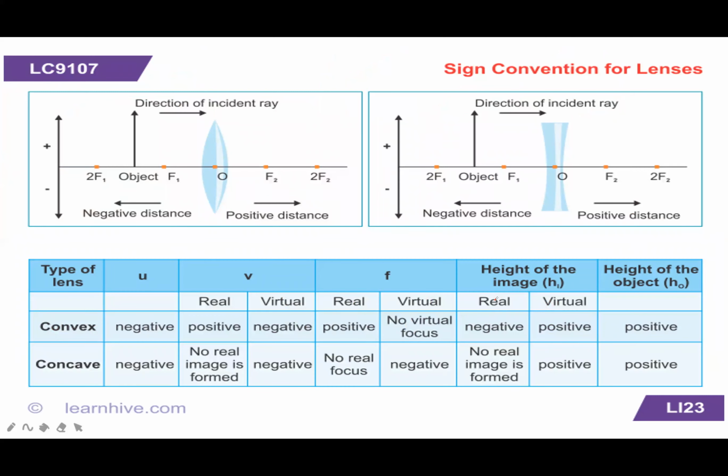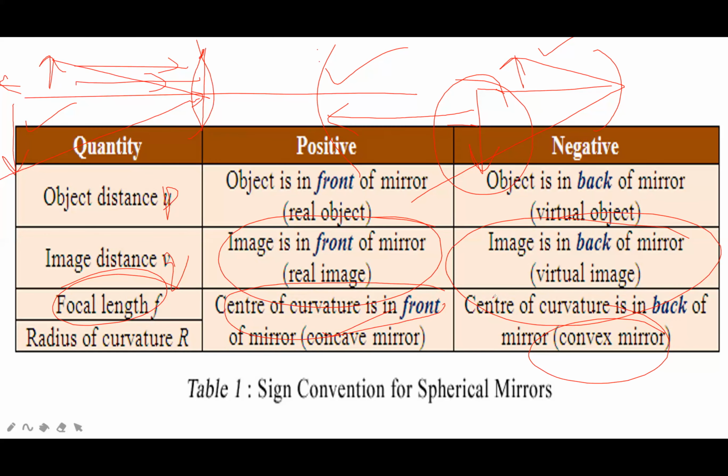So, object distance, if the object is real, will be taken positive. If the object is virtual, if it is an image and it works as an object for any other mirror, the distance will be taken negative. If the image is virtual, negative. If the image is real, it will be taken positive. Focal length for a diverging mirror, a convex mirror, will be taken negative, and for a converging mirror, a concave mirror, it will be taken positive.